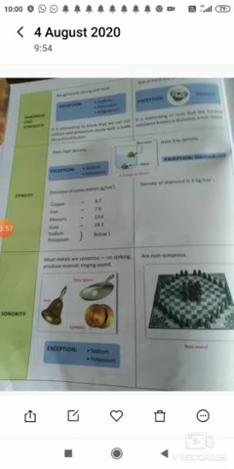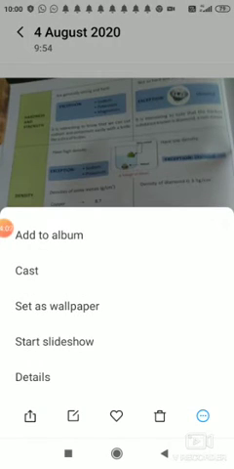Some metals have more density. If you put them in water, generally metals will go to the bottom, and non-metals like wood will float on it. So metals have more density, and non-metals have less density.